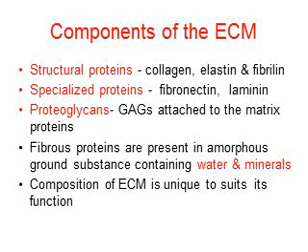The fibrous proteins are present in an amorphous ground substance containing water and minerals. So there is water and minerals also in the extracellular matrix. The composition of the extracellular matrix is unique to suit its function. So depending upon the function, the composition of the extracellular matrix also differs.